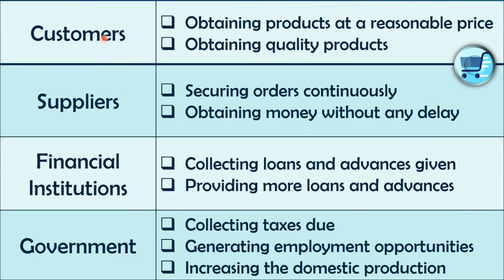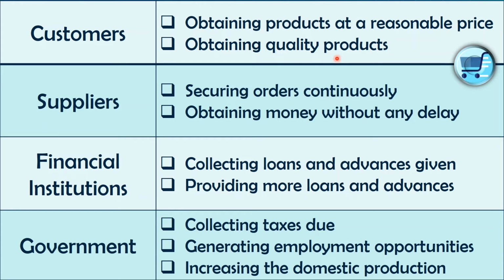So customers, what are their objectives? Let's see: obtaining products at a reasonable price, and obtaining quality products. These two objectives were taught in the first video. If you have watched it, you can remember.